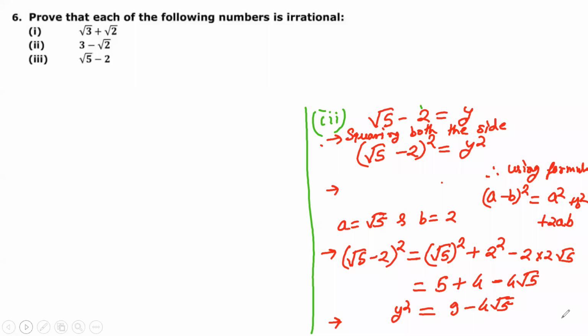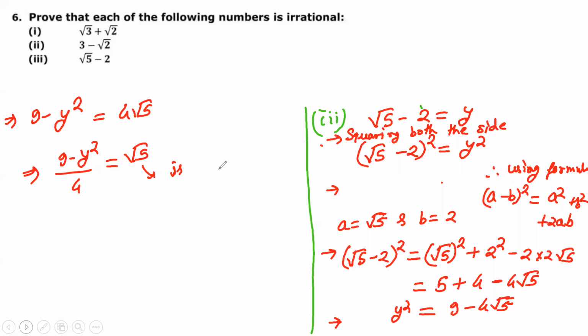Okay, so now it is y square, 9 minus y square is equal to 4 under root 5. Then you will write 9 minus y square upon 4 is equal to under root 5. Hence again, can you say under root 5 is an irrational number? Irrational number. See, you are using the contradiction method. So before that you must write, as you know, root 5 is an irrational number. Okay, so you have taken y as a rational number.